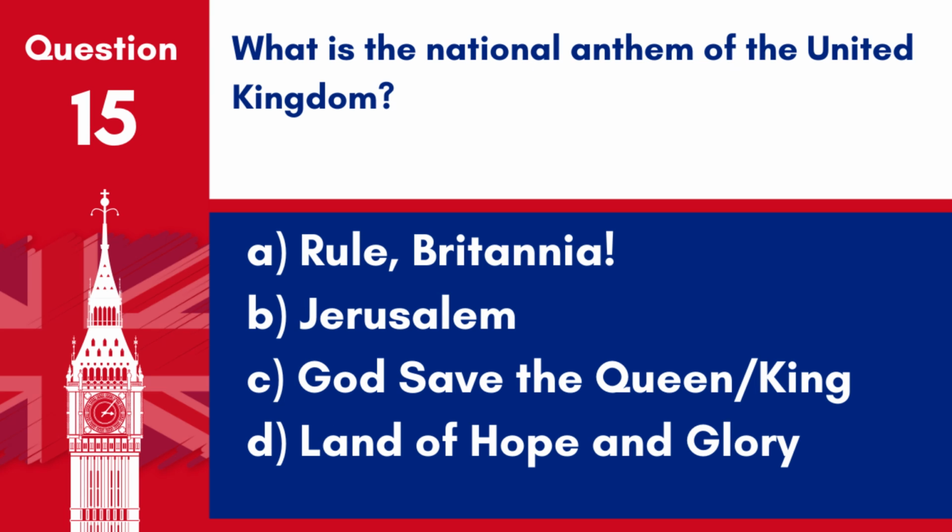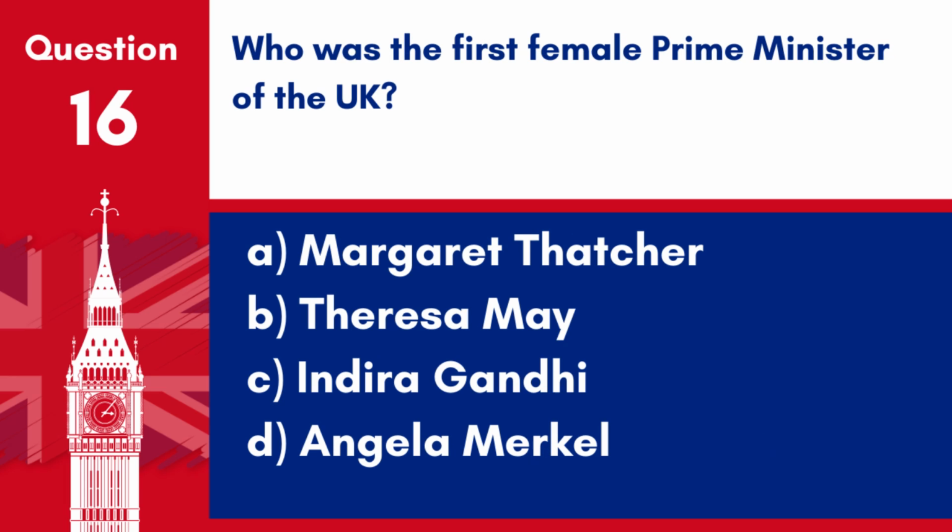Question 15. What is the national anthem of the United Kingdom? A. Rule Britannia. B. Jerusalem. C. God Save the Queen/King. D. Land of Hope and Glory. Answer: C. God Save the Queen/King. The national anthem of the United Kingdom is God Save the Queen or God Save the King, depending on the monarch's gender.